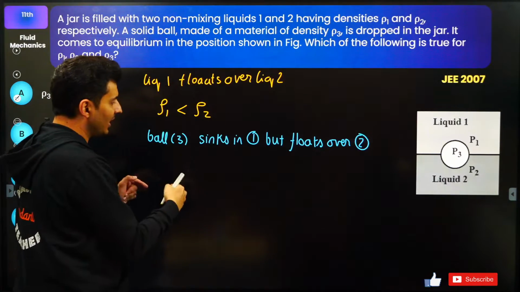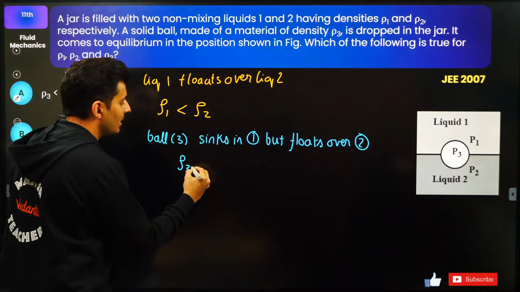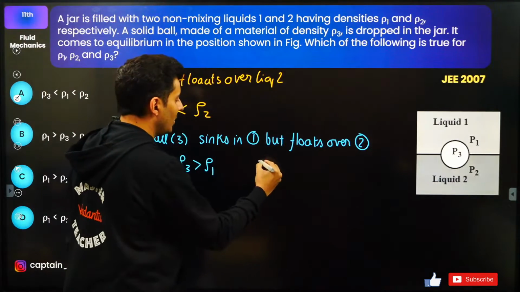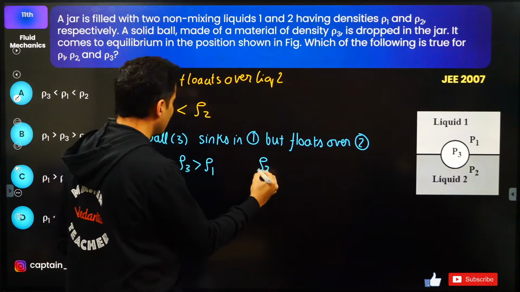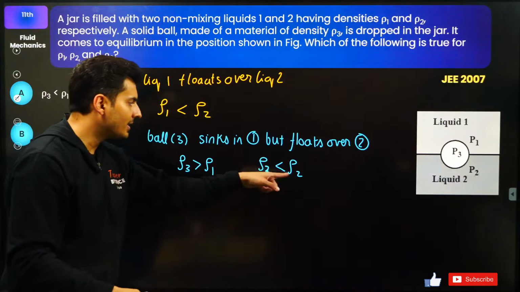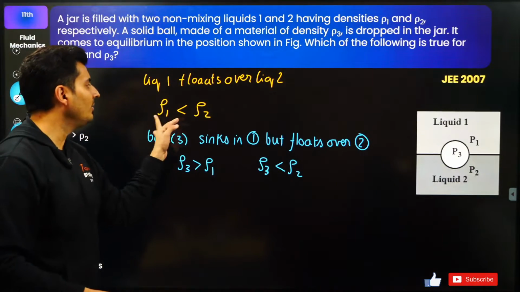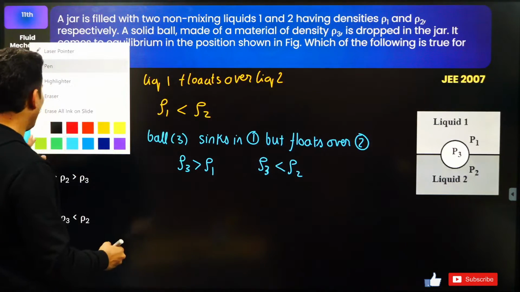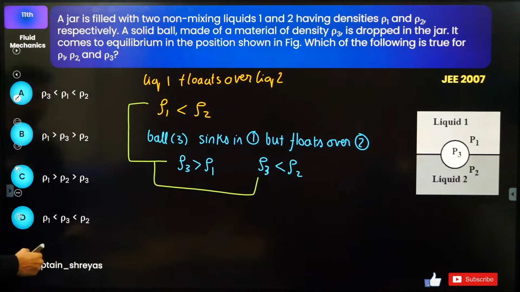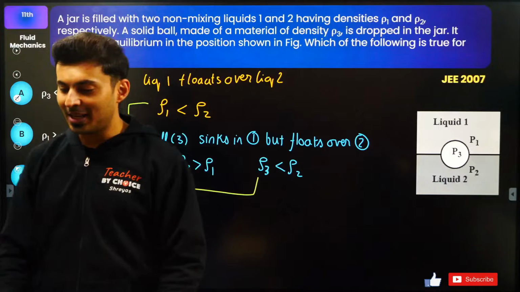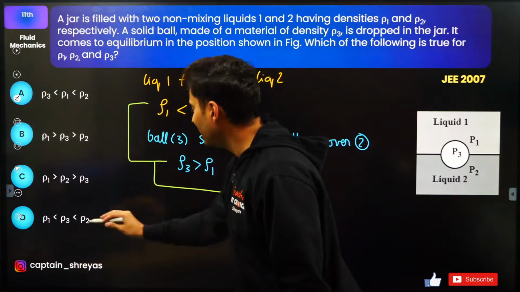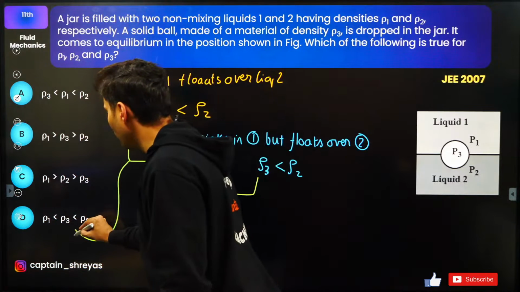If it sinks in 1, that means density of 3 is higher than density of 1, right? And it floats over 2, that means density of 3 is less than density of 2. So 3 is less than 2 but more than 1, so it's in between 1 and 2. So from all of this, what relationship holds true? Yep, is it D? Density 1 is least, density 2 is most, then density 3 is in between them.